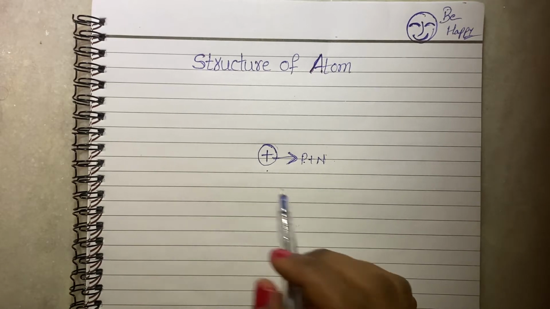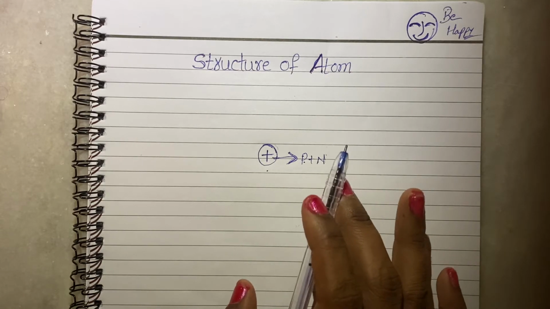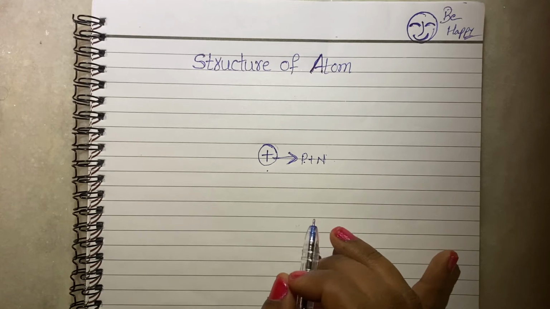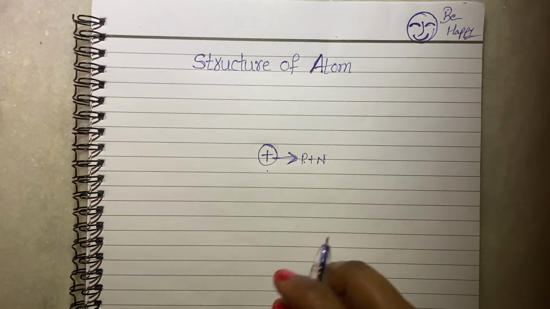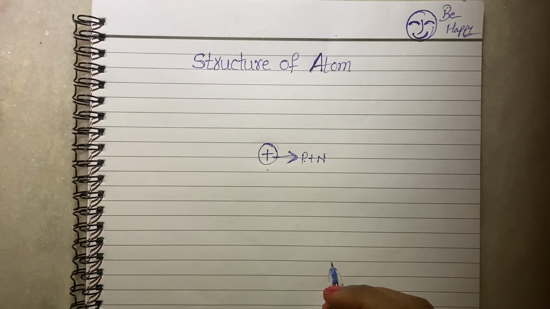Let's start the topic: structure of the atom. Before going into this topic, you have to think that this atom is only imaginary. We cannot see the atom with our naked eye. It's highly impossible. Just as we imagine things in dreams, we have to imagine the atom. Then it will become very easy. If you think about what this atom is, what the electrons and protons are, it becomes very difficult. We just have to imagine.